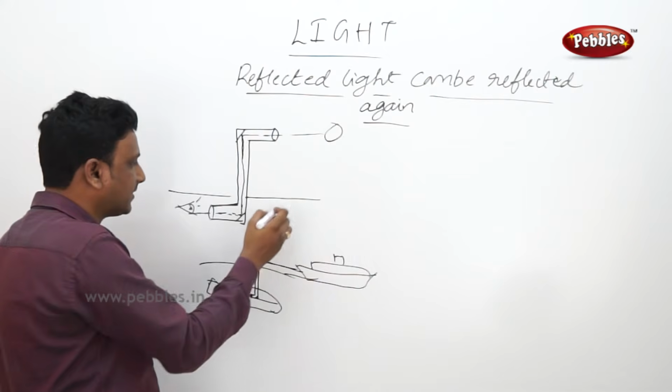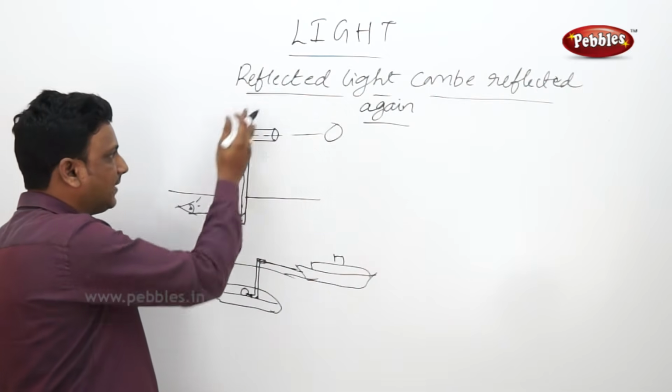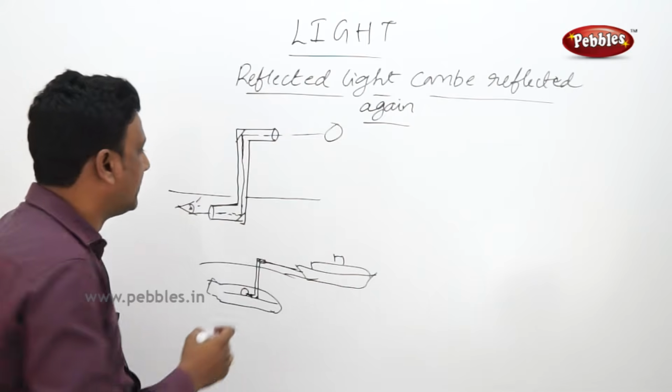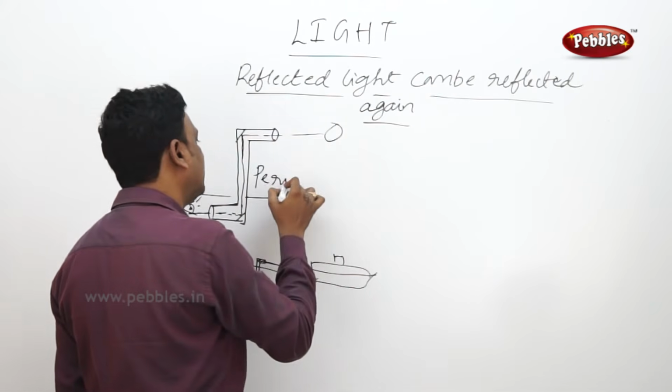Actually, this is your plane, right? And this is the other plane. So you can see the object in another plane with the help of a periscope.